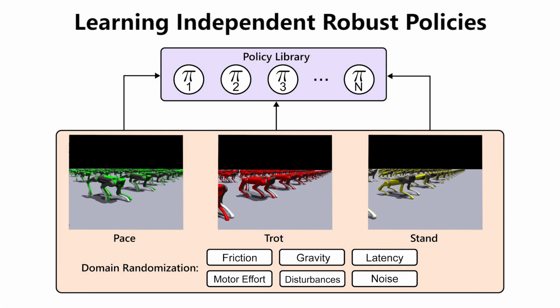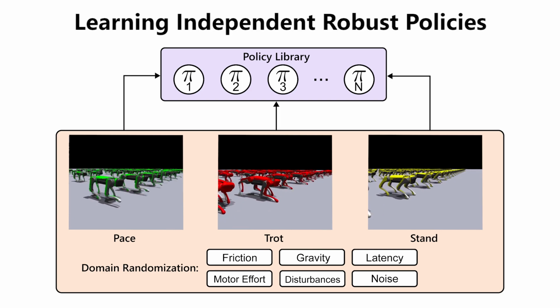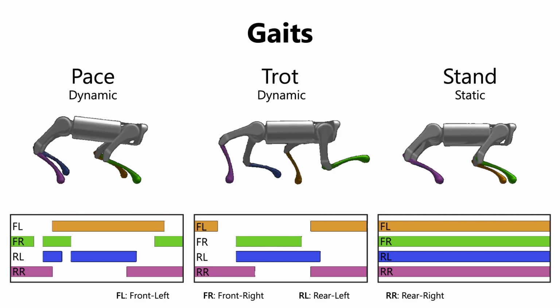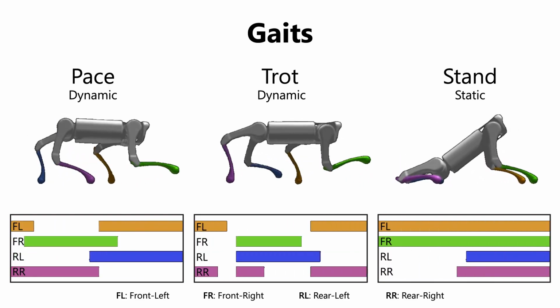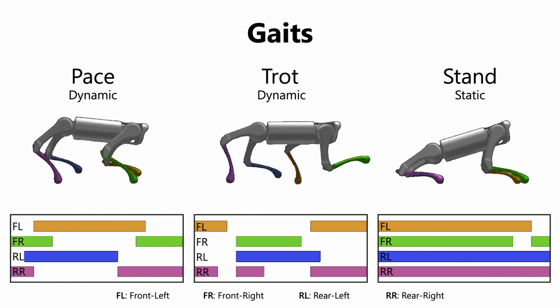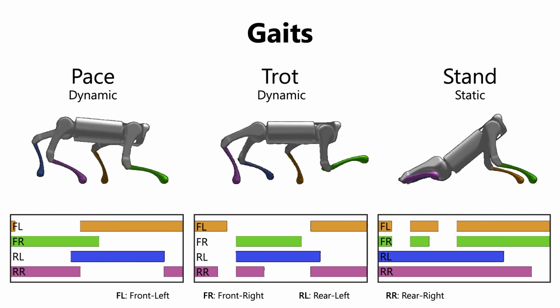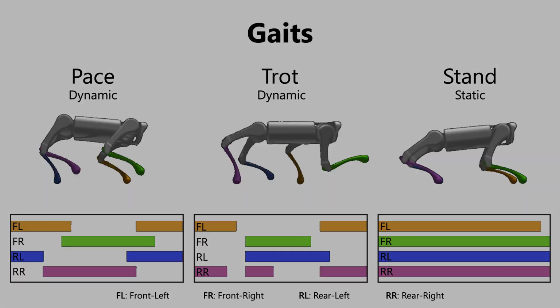In our policy library, the complexity of each locomotion gait is contained by training independent reinforcement learning policies that each specialize in a different gait. We adopt 3 gaits representative of our robot's capabilities: pace, trot, and stand. These allow us to perform transitions of type static to dynamic, dynamic to dynamic, and dynamic to static.